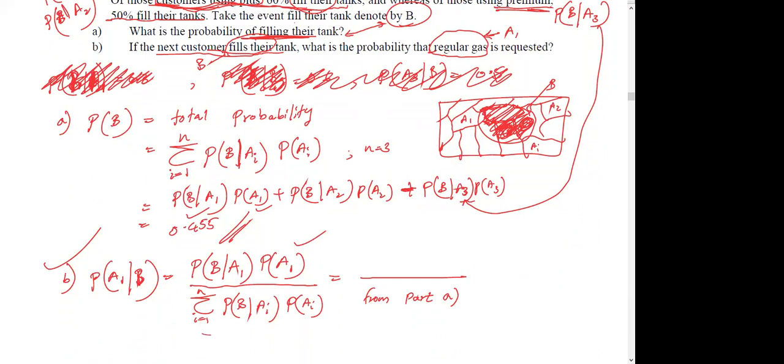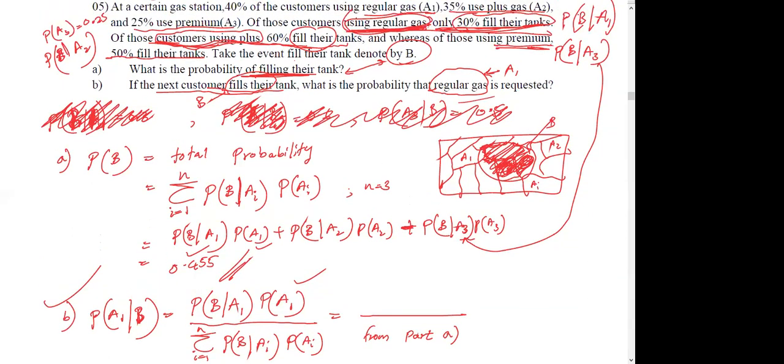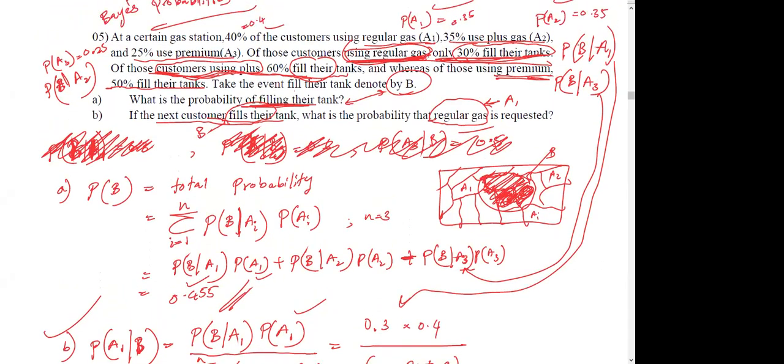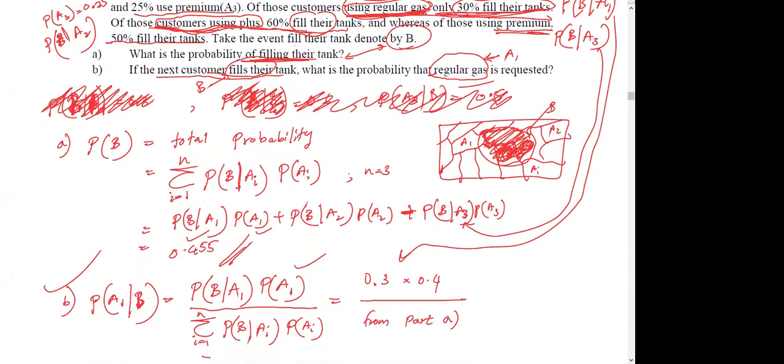You can find this total probability from part A. This part you can figure out from probability of B given A1. Yeah, it is there, it is right here. You can plug in that value, 0.3, times probability of A1, which is 0.4, right? Yeah, from the very beginning it is 0.4.